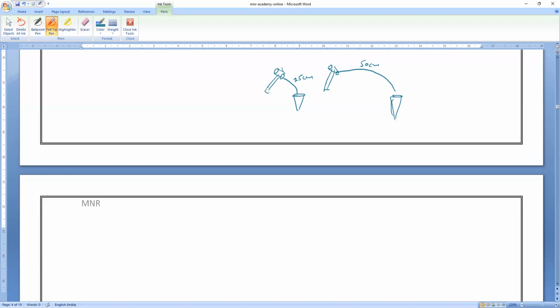Now you tell me, who will possess more kinetic energy? Case 1 or case 2? Let me take this as A and this as B. In this case, kinetic energy is EK1. In this case, kinetic energy is EK2. So who will possess more kinetic energy before hitting the nail? EK2. Because the more distance the hammer travels, the more kinetic energy it gains, so the deeper the nail will go inside. So that is what you have to remember.